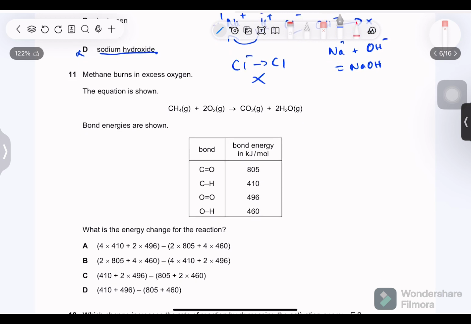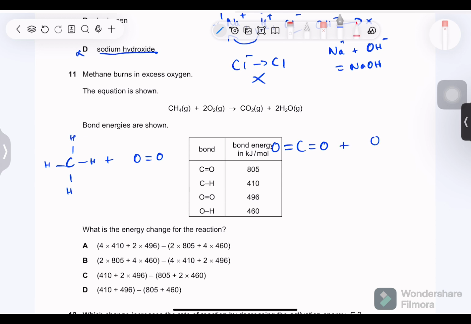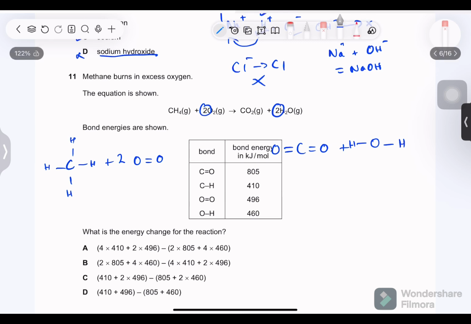Next. Methane burns in excess oxygen. The equation is shown. Bond energies are shown. What is the energy change for the reaction? First, it is smart to make all the bonds: CH4 plus O double bond O, and on that side we have C double bond O and C double bond O plus O single bond H, O single bond H. We have to include these values as well, 2 and 2.